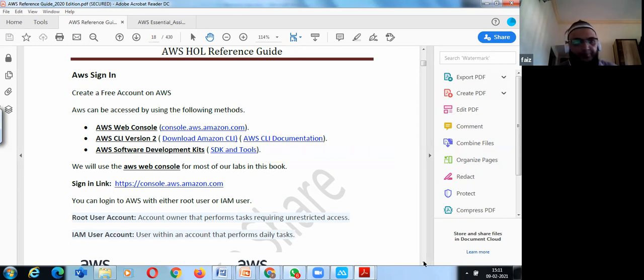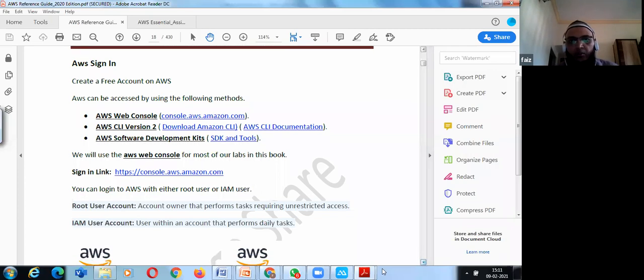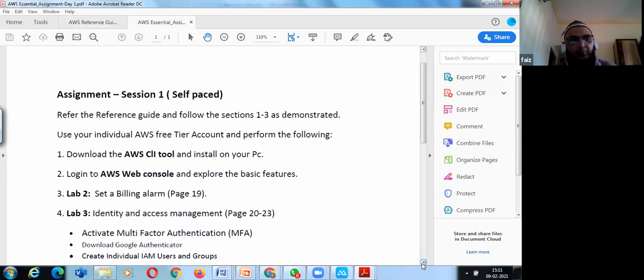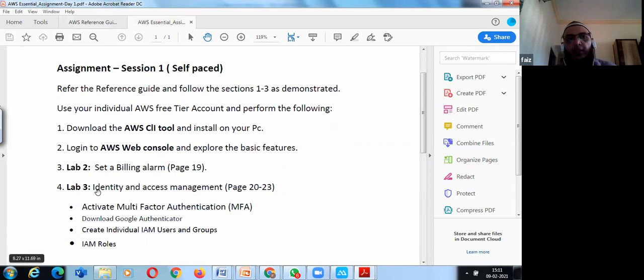What in the assignment I told you was to download the CLI tool, log into the web console like I showed you how to log in, set a billing alarm, and lab 3 is to activate the multi-factor authentication. Okay, so